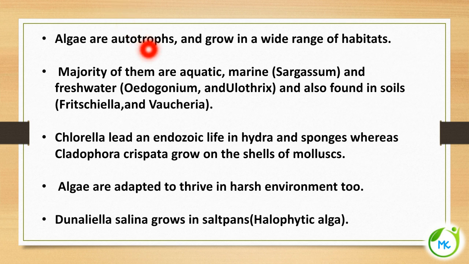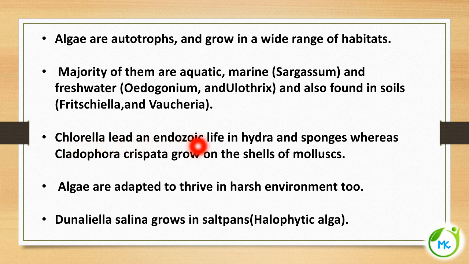Algae are autotrophic in nutrition and occur in a wide range of habitats. They can live in aquatic environments, both marine, that is sea and ocean, and fresh water, and you can also find algae in soil, that is on land. Examples under each category: marine Sargassum, freshwater Oedogonium and Ulothrix, and soil Fritschiella and Vaucheria. And Chlorella is also an alga.